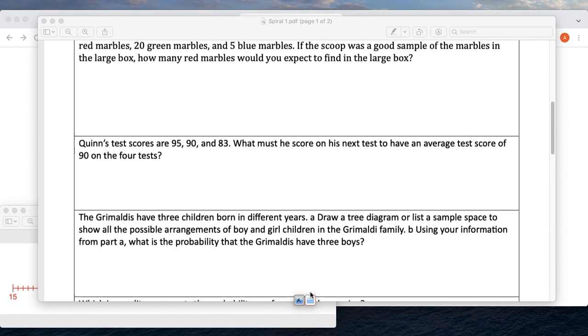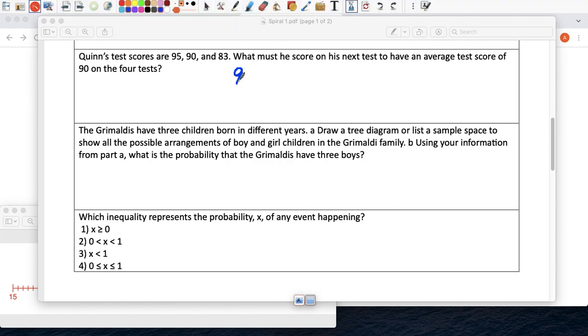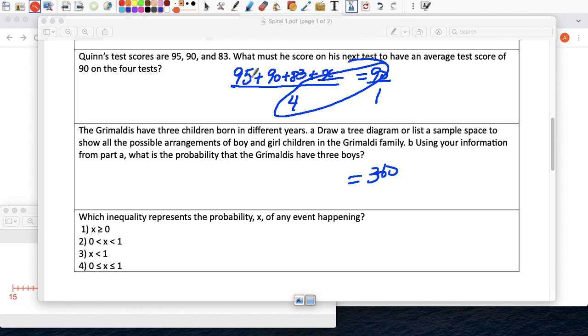Let's see. Quinn's test score. You have a 95 plus a 90 plus an 83, plus something over here. I call it x. And divide that by 4, and he wants to get a 90 average. So what does he have to get on that? Well, put this over 1 and cross multiply. 4 times 90 is 360. Multiply these two. On this side, 1 times that whole expression is just 95 plus 90 plus 83 plus x.